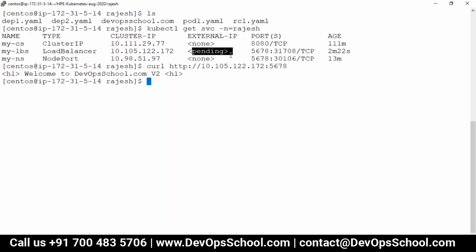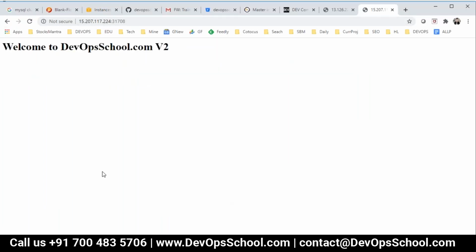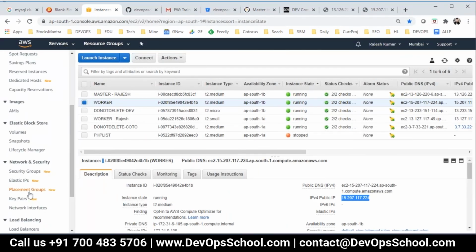So what do we do in this case? So this is pending. I will create it manually. So I'll show you this one. You won't be able to do that. So load balancer, you'll not be able to do that because you don't have access to AWS. So I'm doing it on behalf of you.